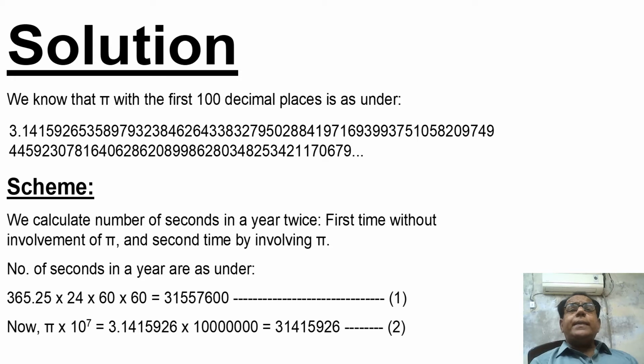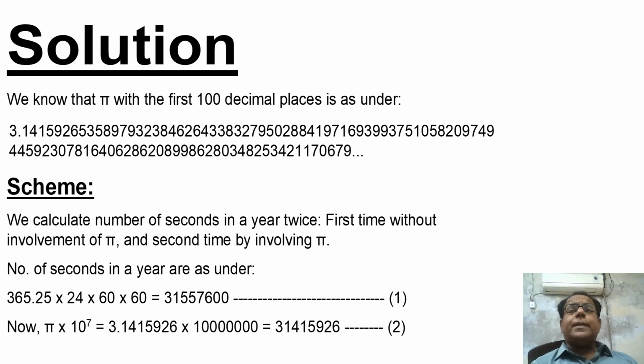Dear students, in this module, we will take the value of pi up to 7 places after decimal, 3.1415926, because we are concerned with pi into 10 raised to the power 7.